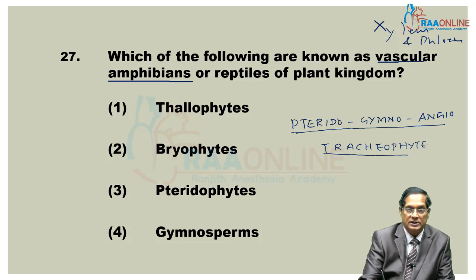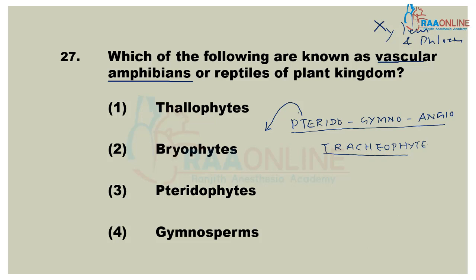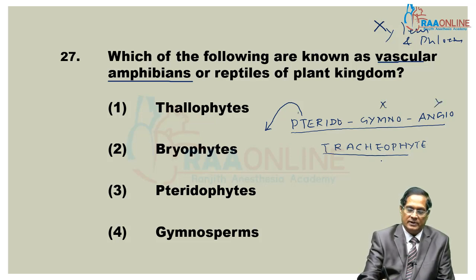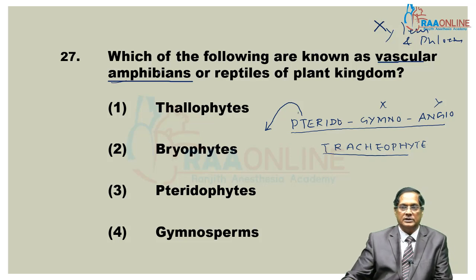But here the question is vascular cryptogams. The male gametes are released in water in pteridophytes. That is, water is essential for sexual reproduction in pteridophytes only, not for gymnosperms and angiosperms. That's why they are called vascular amphibians.